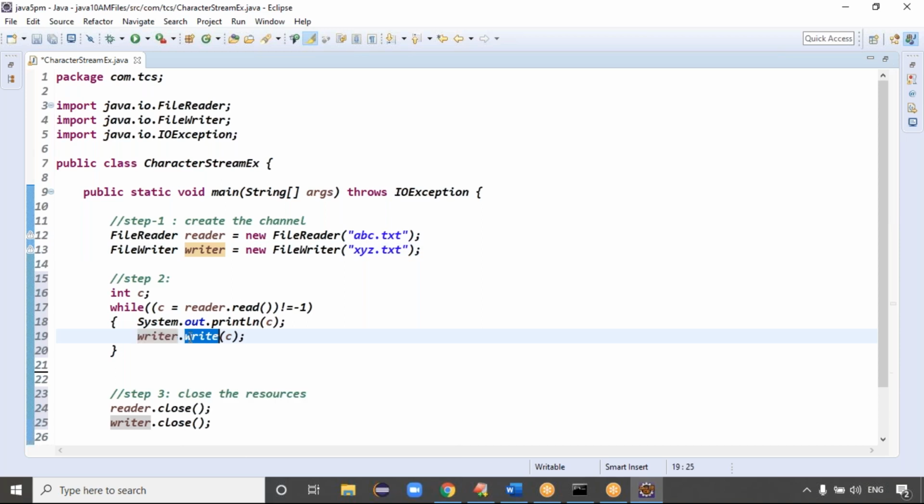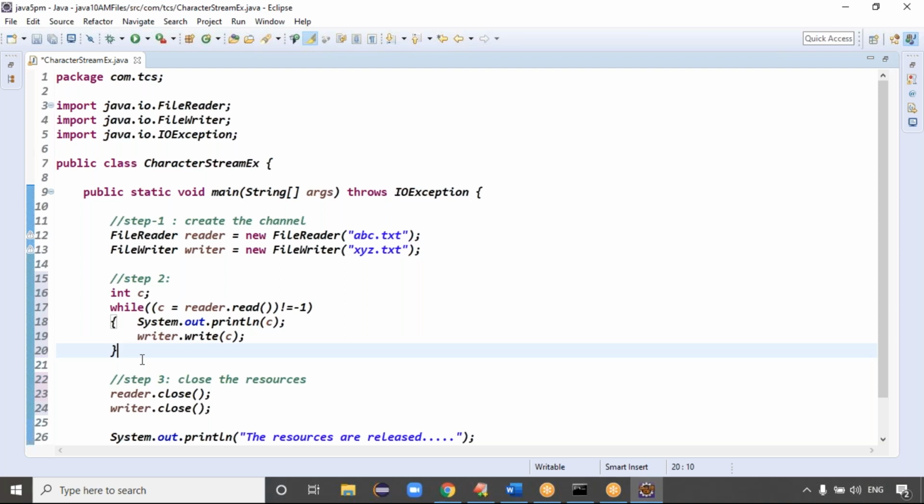Using the writer dot write method, you are writing to which object? The writer object. What is the writer object? The file writer object, the xyz.txt file. See, here reading means we are using the reader.read method, from this reader object we are reading. Writing means the writer.write method. Is it clear now?